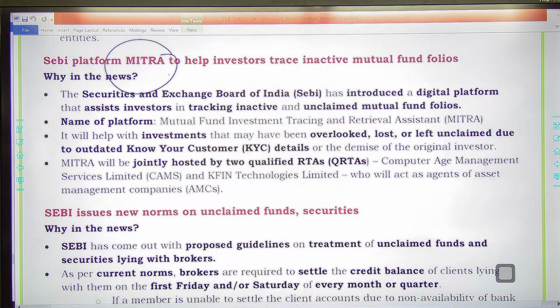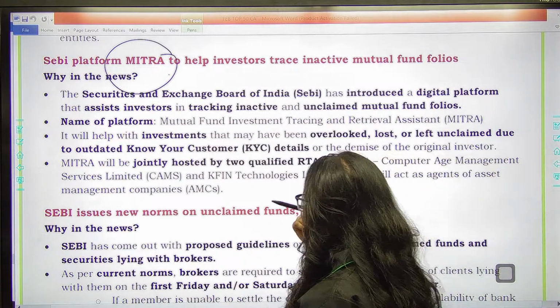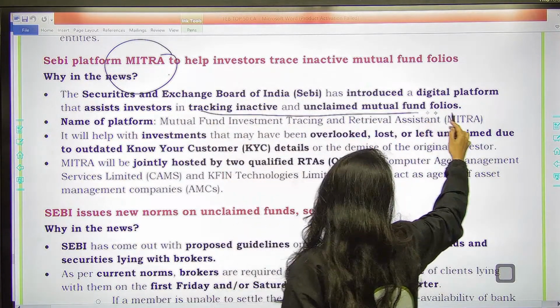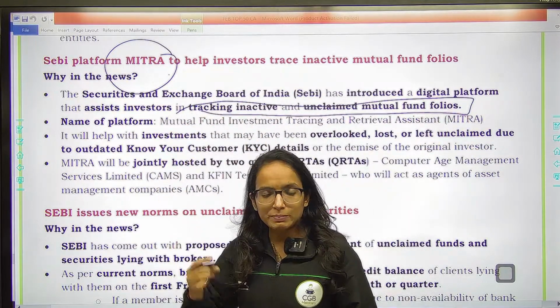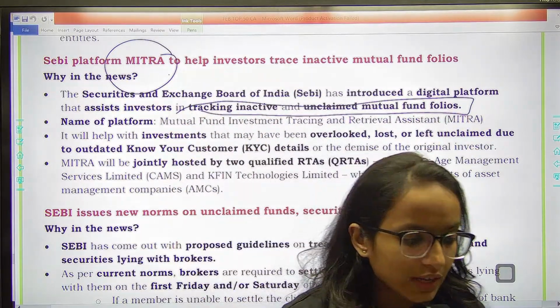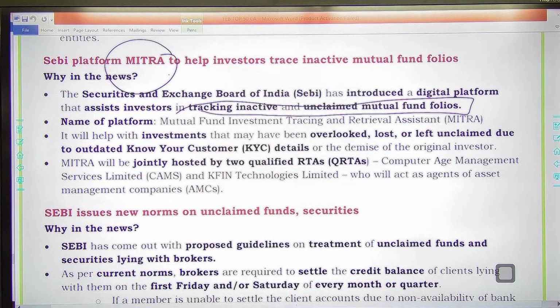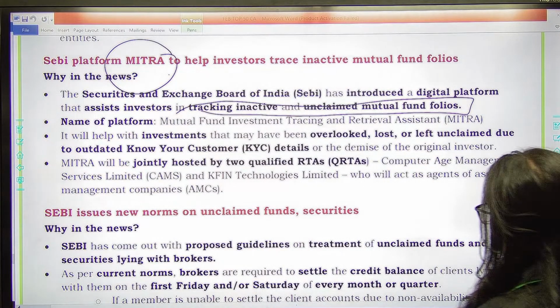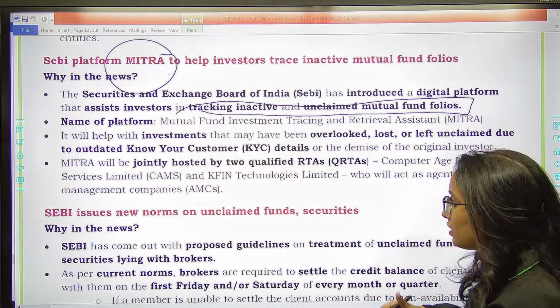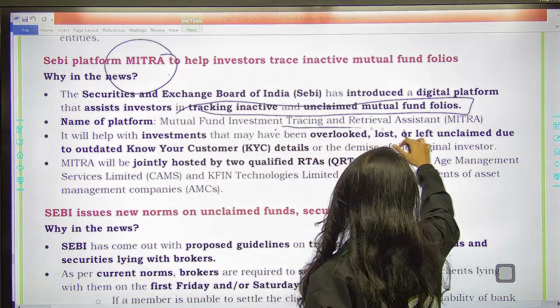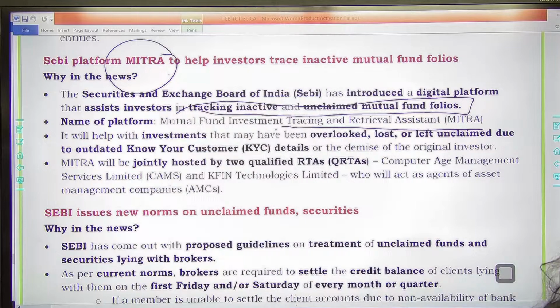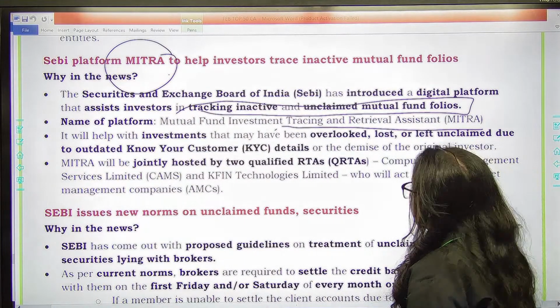So remember, SEBI has introduced a digital platform that assists investors in tracking inactive and unclaimed mutual fund folios. Specifically for tracking the inactive and unclaimed mutual fund folios, the platform is dedicated for. What is Mitra? Mitra's extension is Mutual Fund Investment Tracing and Retrieval Assistant.